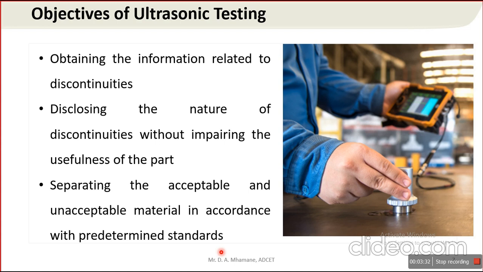But if you consider the casing of a blower and suppose there are blowholes inside the casing material, then that casing is not acceptable. So that criteria depends again on the norms of the industry, performance of the component, and so on. So this is all about the objectives of ultrasonic testing.